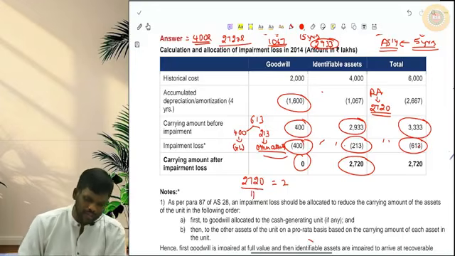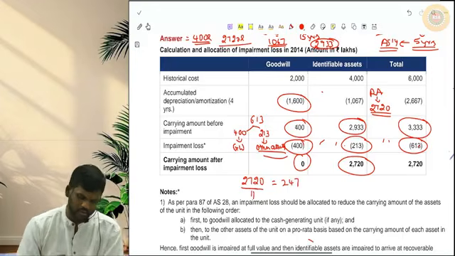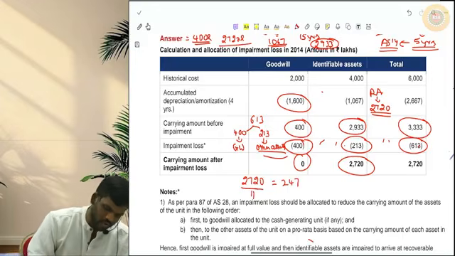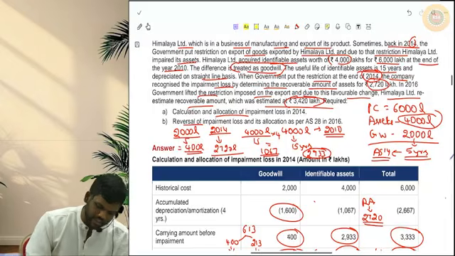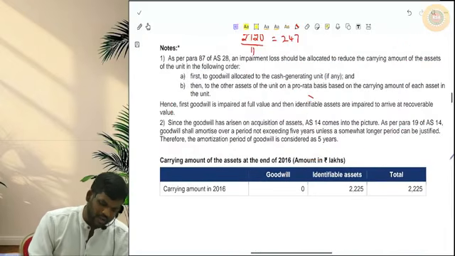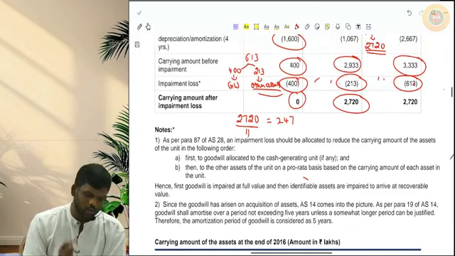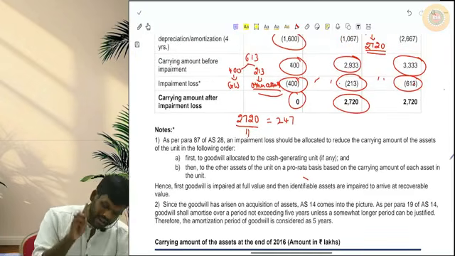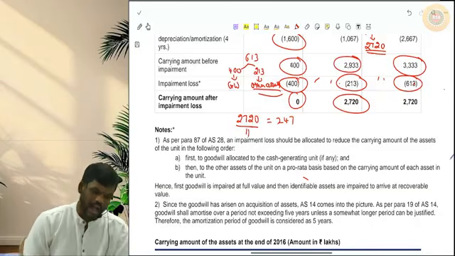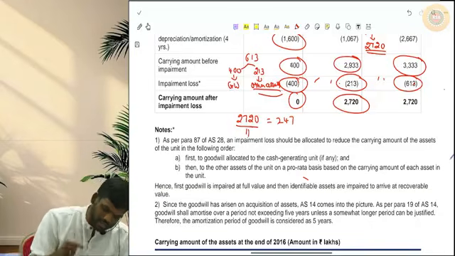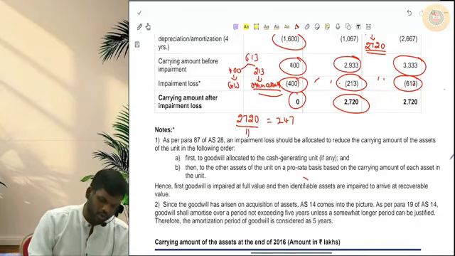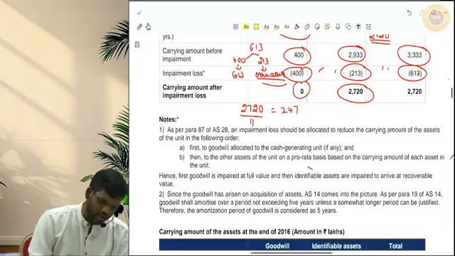In the first 4 years, we would have depreciated already and we have charged impairment also. So 2720 will be the carrying amount after impairment, and now we have to use this for the subsequent depreciation of 2 years.